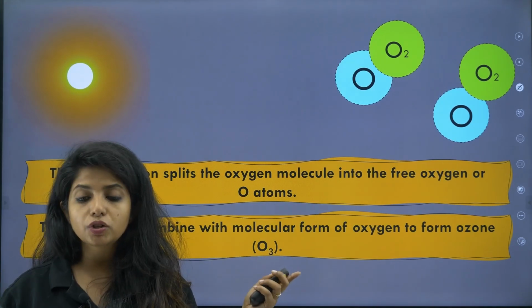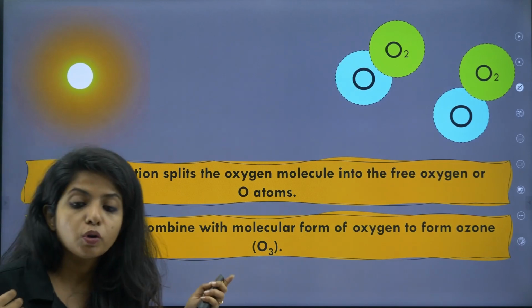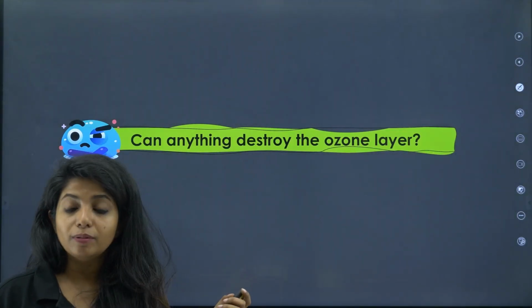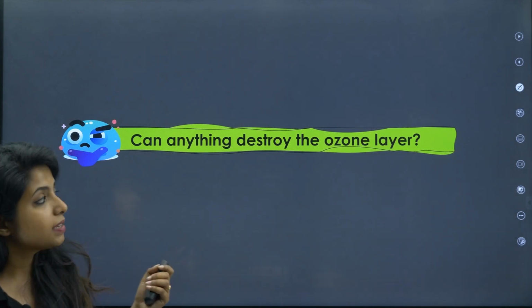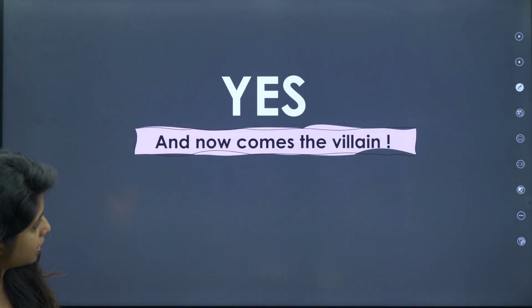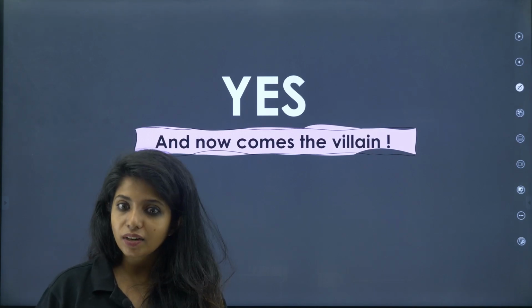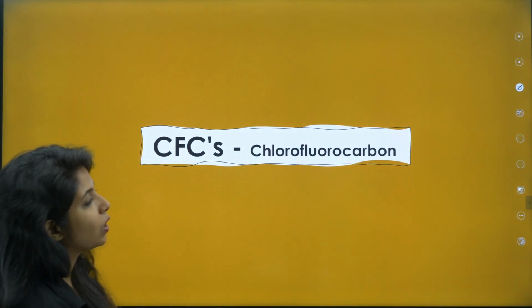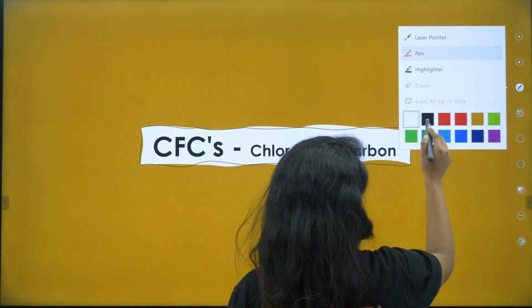In this way, UV radiation is absorbed and does not come to us. If we have too much UV radiation, it will probably cause skin cancer. Now, can anything destroy the ozone layer, children? Yes. And now comes the villain. There is some villain that destroys the ozone layer. Let's see who that is. CFCs, or what do you call it? Chlorofluorocarbons.